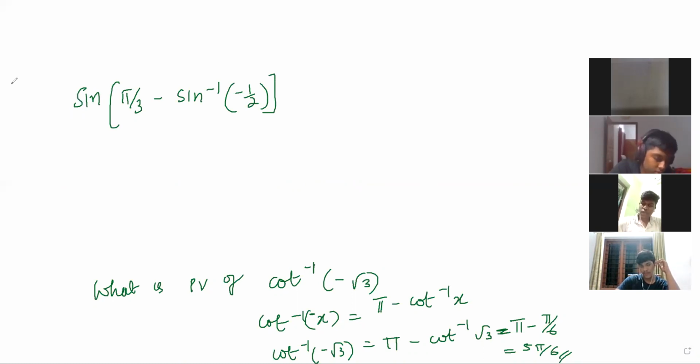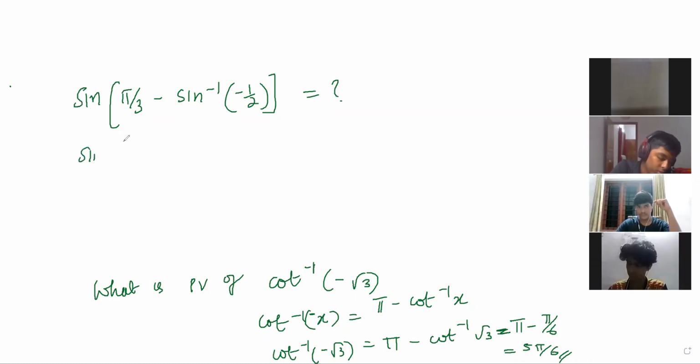So this can be written as sine of pi by 3 minus, what is sine inverse minus 1 by 2? Pi by 6. Yes, you have to write minus now: minus sine inverse 1 by 2.